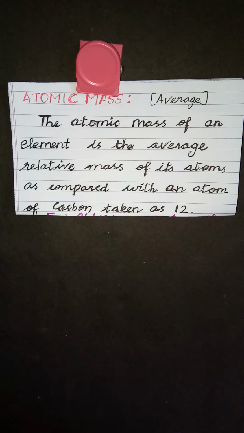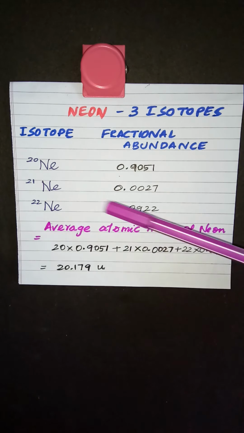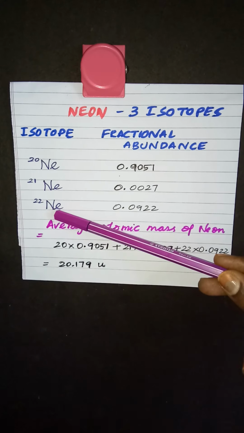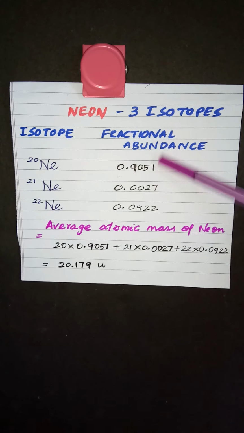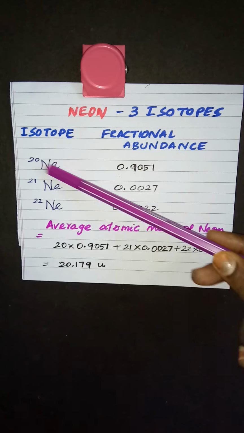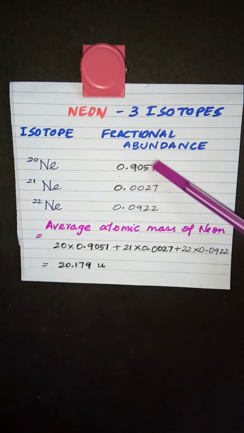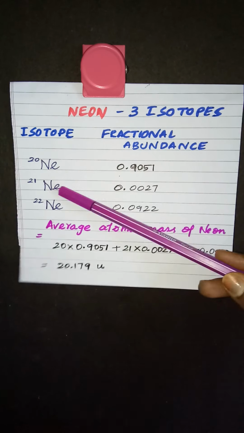Now I'll show you an example with neon, how to calculate the average atomic mass of an element from the fractional abundance. Naturally occurring neon consists of three isotopes. The mass numbers of these three isotopes of neon and their fractional abundance in nature are given. These are the three isotopes: neon-20, neon-21 and neon-22, with the fractional abundance of each isotope.